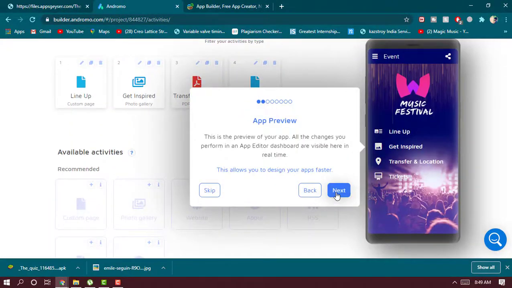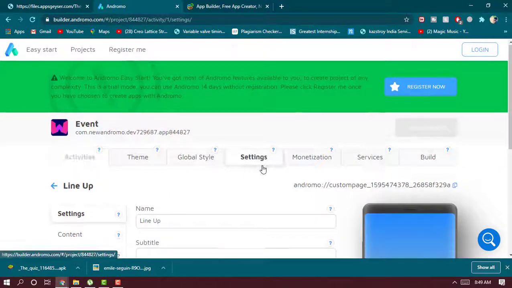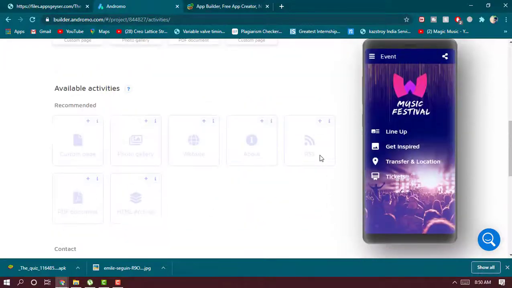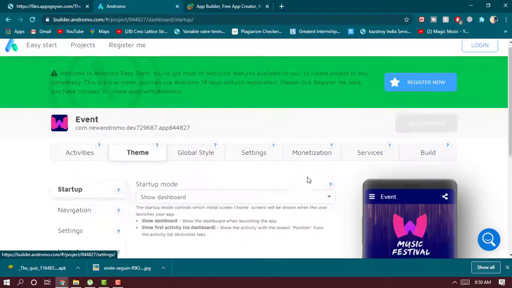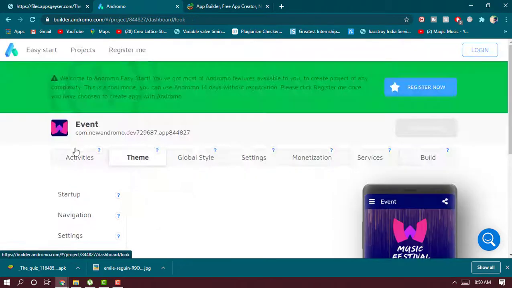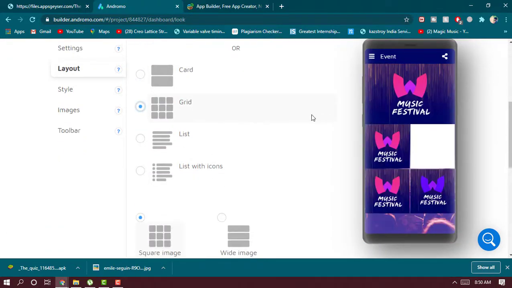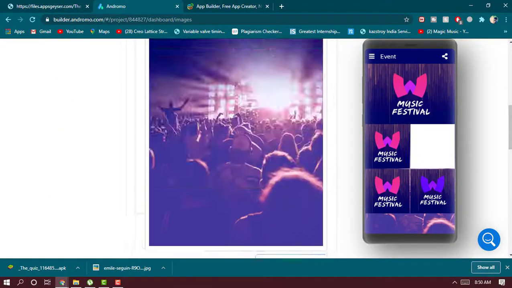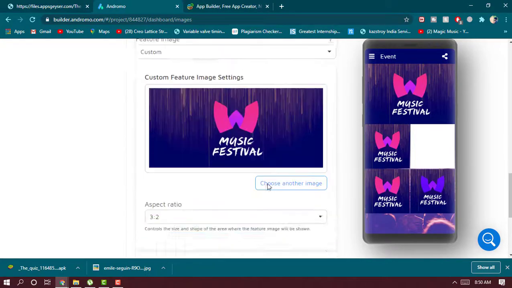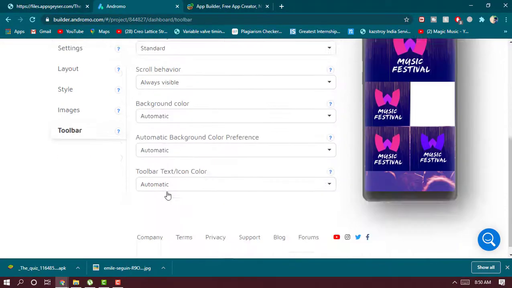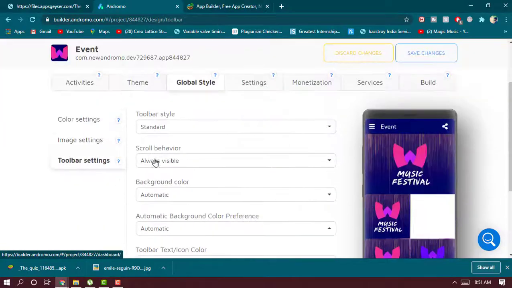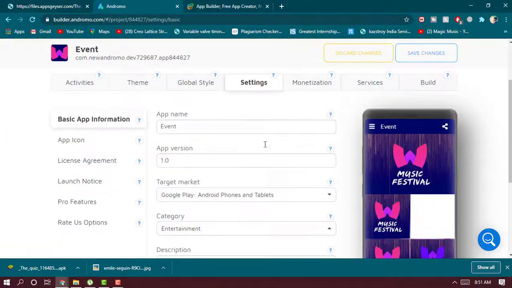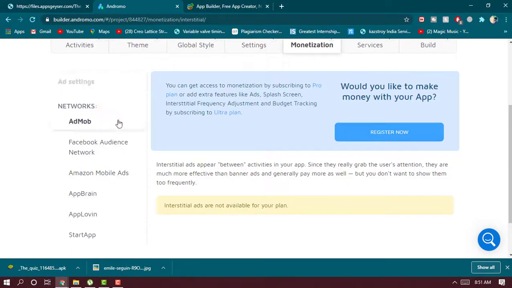You start creating the app, and you have this quick tutorial to run through the various settings that are available and the placements of various options in the website itself. You can simply run through it or skip it. What I observed in this website is that it lets you do in-depth customization of each and every aspect of the app, right from the monetization and the security and services that are to be provided to the app. You can customize every sort of thing. You have different themes and customization that is to be provided to each and every element of the app. You can also upload files and data which have to be displayed when a certain button is clicked.